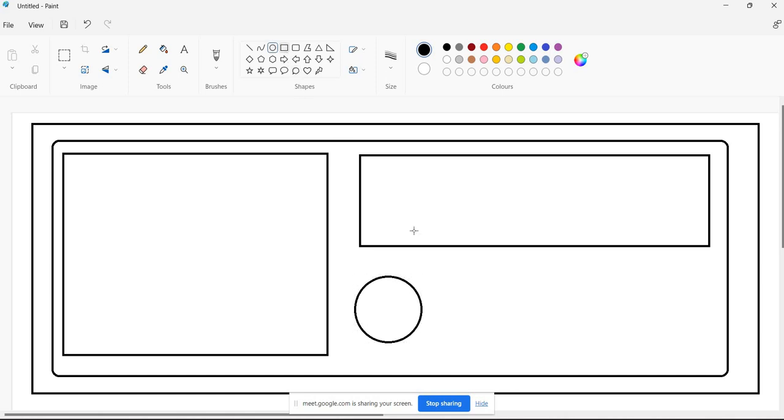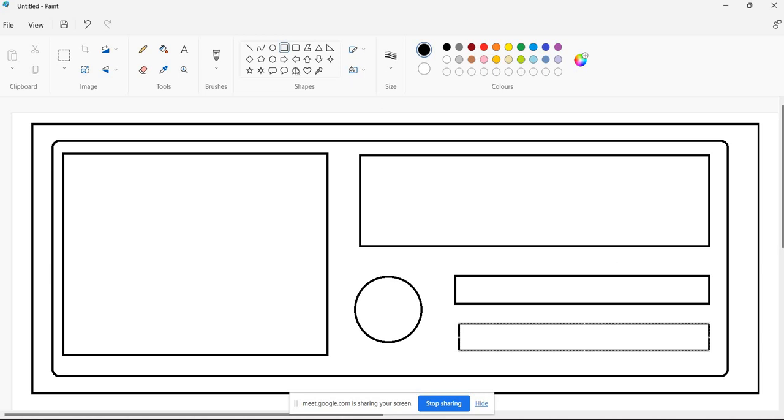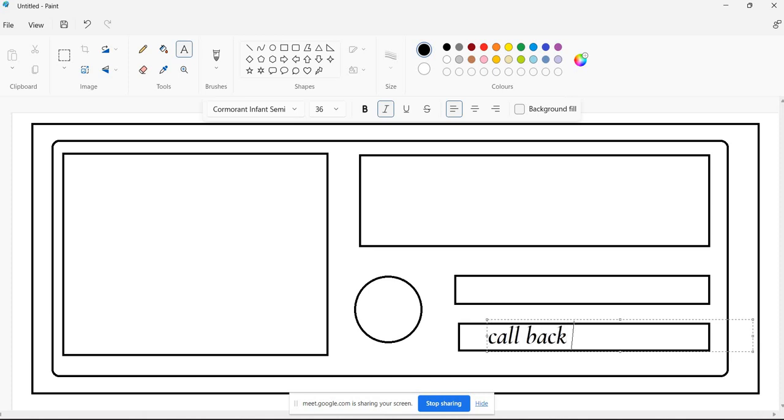Then the callback queue and the microtask queue. This is the event loop. Everything is there in the JavaScript runtime environment inside the browser. Here we can call it the Web API.